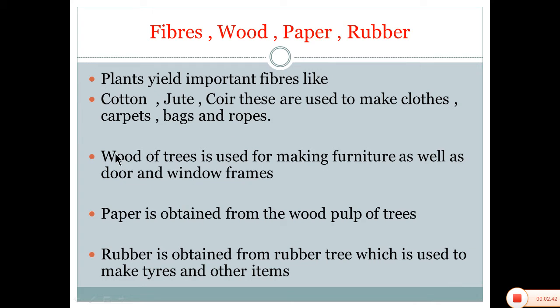Wood, a product of plants, is used for making furniture as well as doors and window frames. The paper which we use is also obtained from the wood pulp of a tree. Now, the rubber which we use for our tires is obtained from a tree which is called the rubber tree.